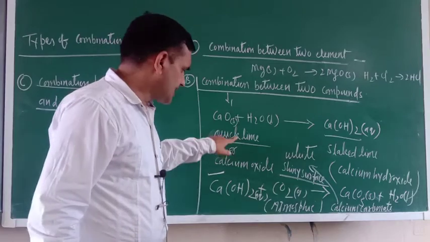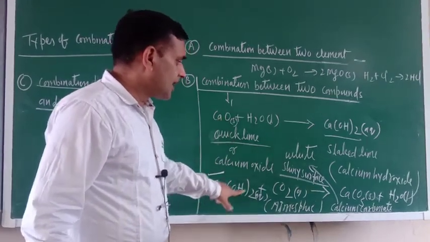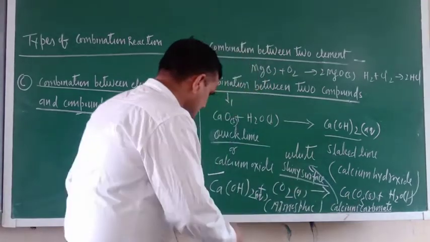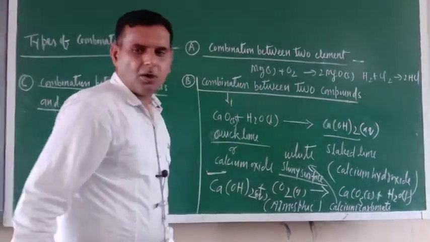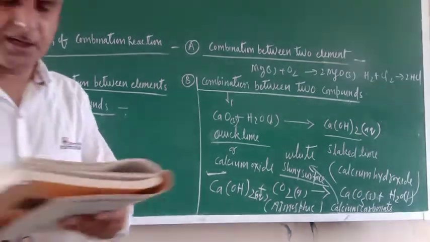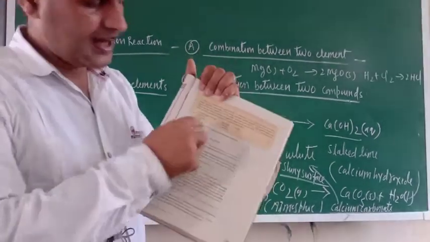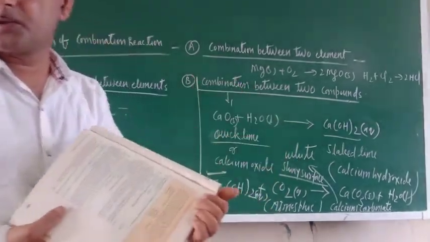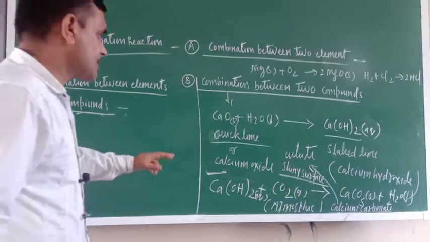Just see, this is a compound, this is a compound. But here, single product is not formed, more than one product is formed. So this is not strictly an example of a combination reaction, but in the NCERT book they have given it here, and sometimes in exams they ask about it. So why is white color produced after whitewashing? This is the reason.